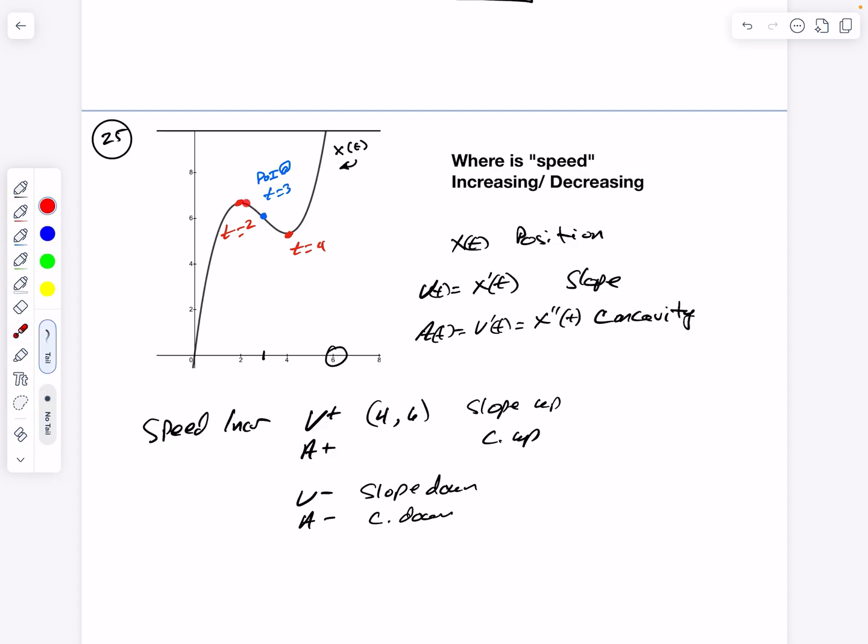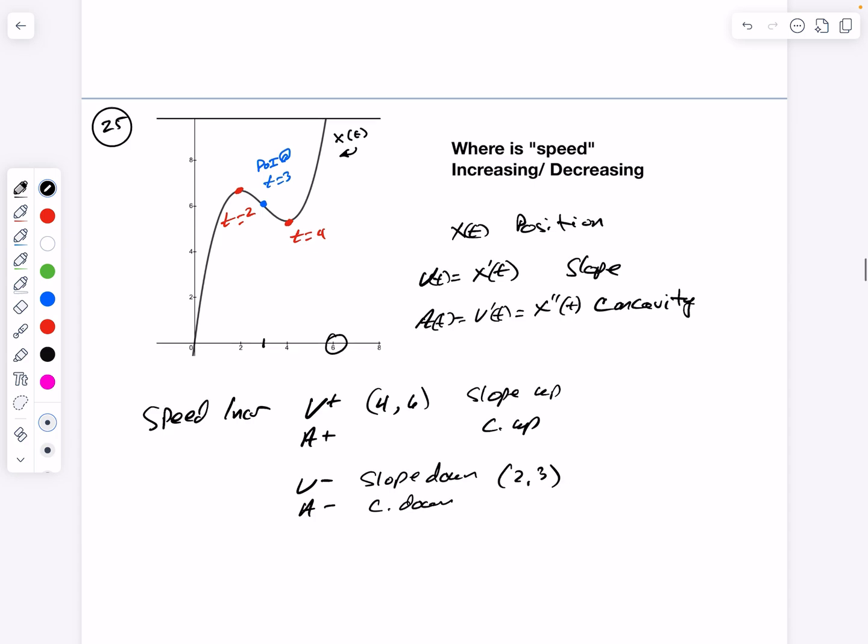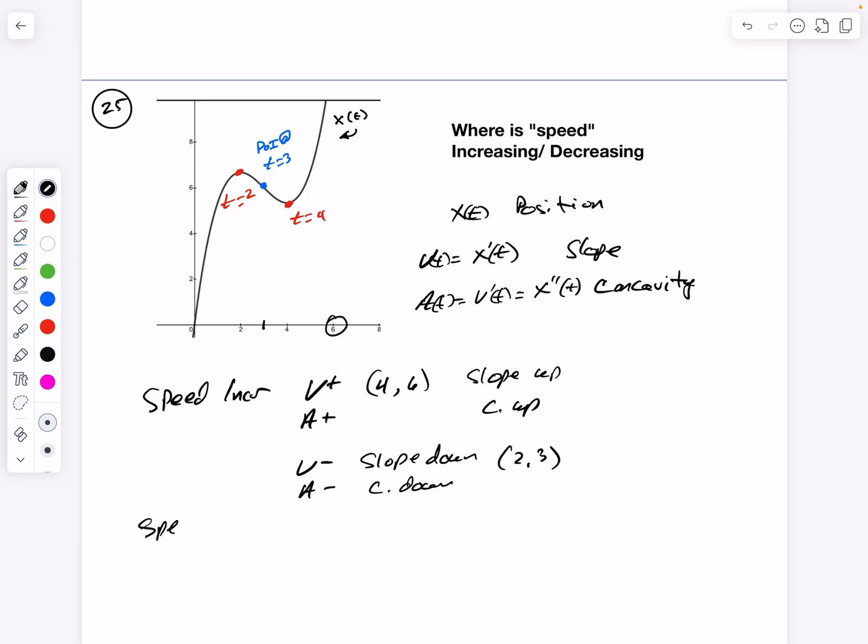For part of that, it's concave down. For part of it, it's concave up. So I need to have it concave down. And this point of inflection, where it changes from concave down to concave up, is at t equals 3. So it's just from 2 to 3. So this is 2 comma 3.